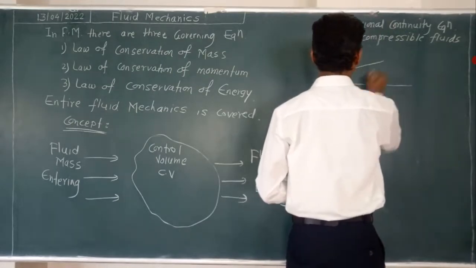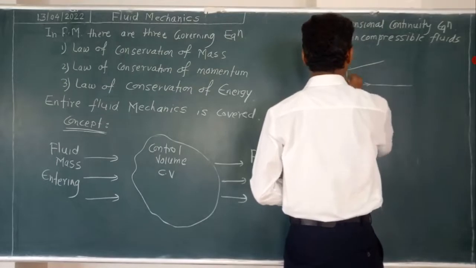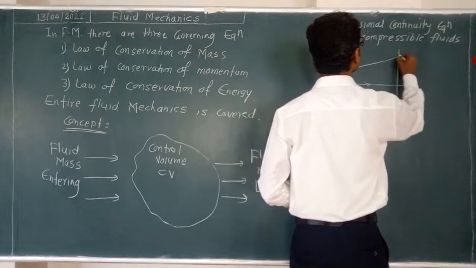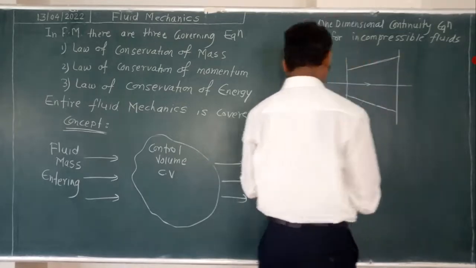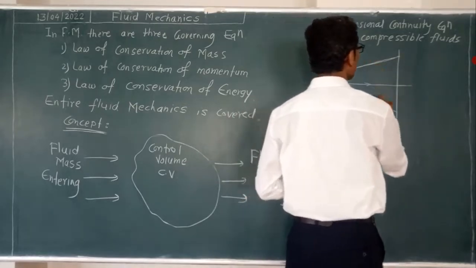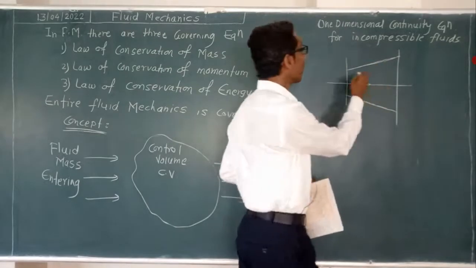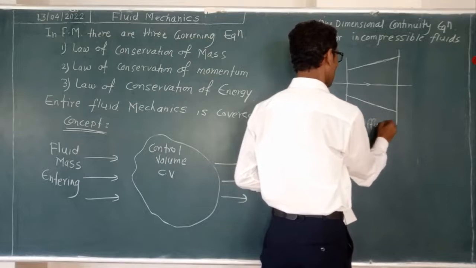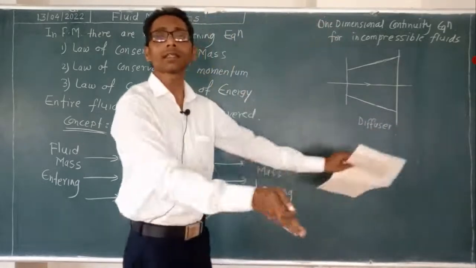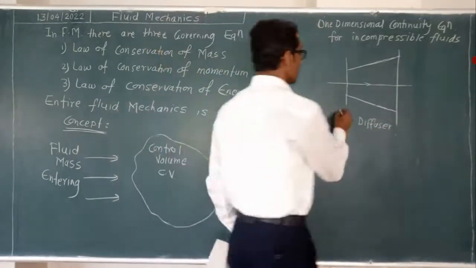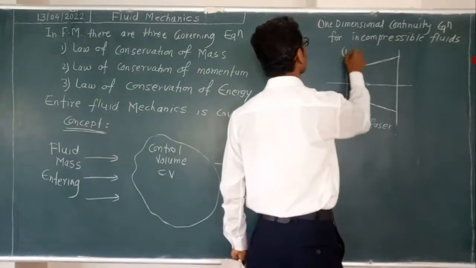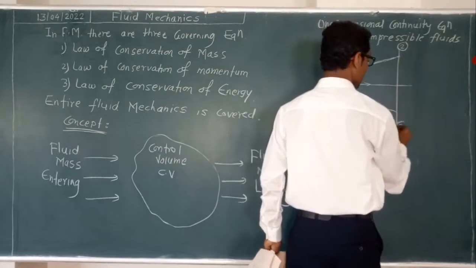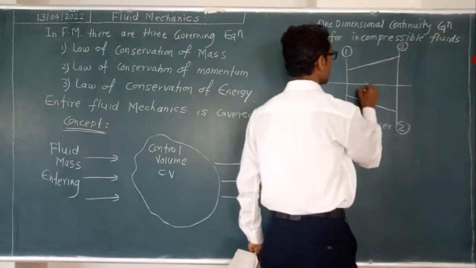And here we will take an area region. Now for this we will have a control volume as a nozzle or diffuser, a change in cross sectional area. So this is what you call a diffuser. Diffuser means in which the area is enlarged. This is section 1, which we say is the entry, and this is section 2, the exit. And this is the direction of flow.